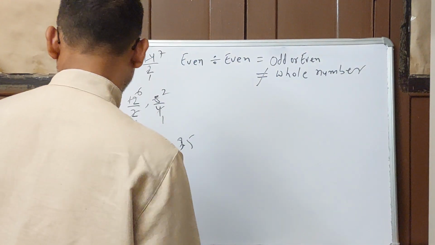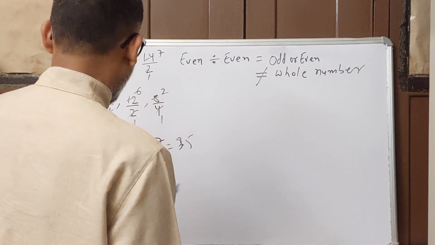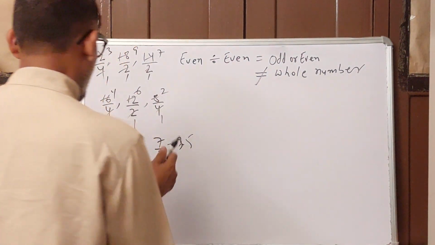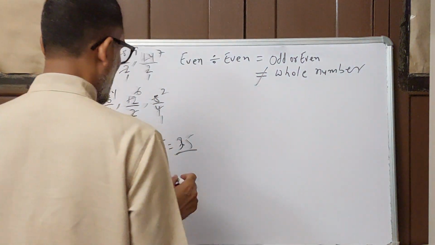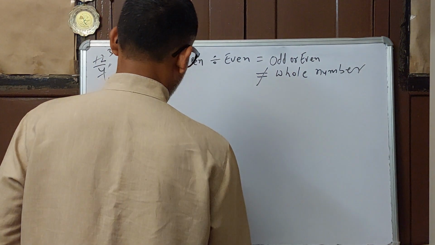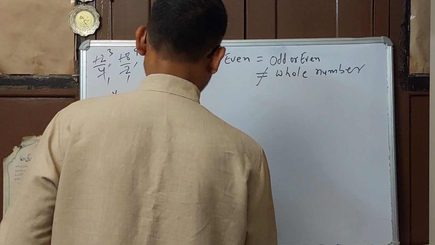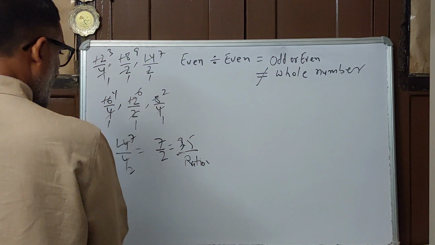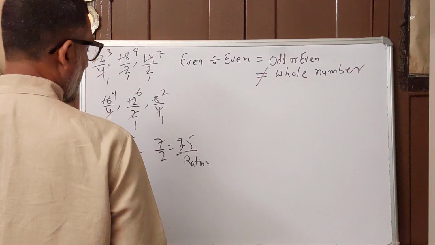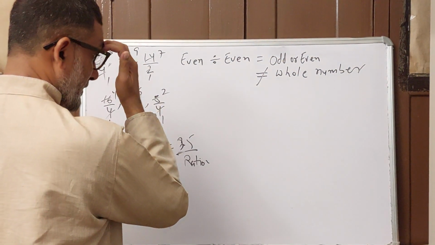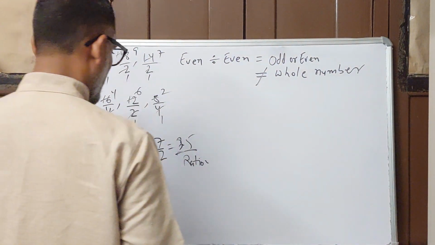So does it become an integer? No, it is not an integer, it is a fraction number. What is it called? A rational number. An integer is also in whole numbers, but integers are negative and positive both.